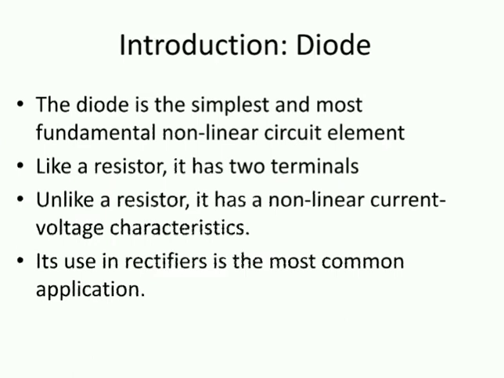Good morning, everyone. In today's session, we are supposed to study the diode and its working principle. In the previous session, we saw the evolution of electronics. The first electronic device to emerge was the transistor, discovered at Bell Laboratory in 1947.